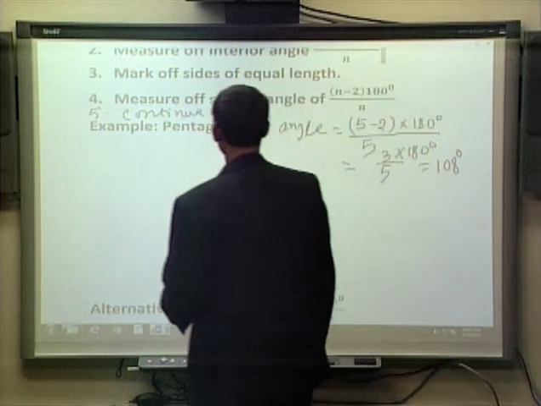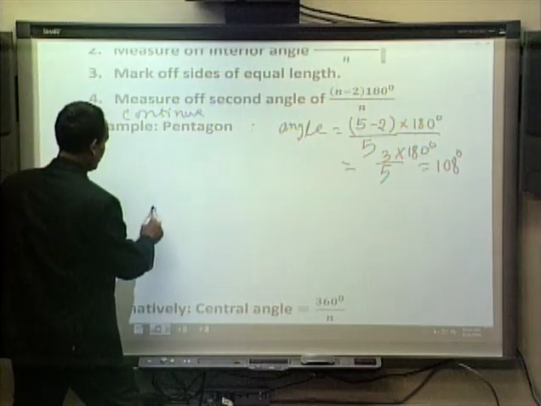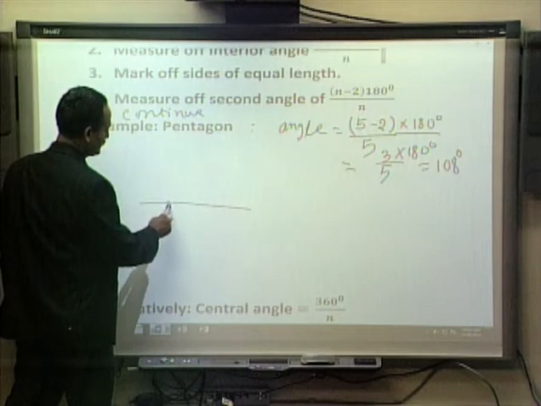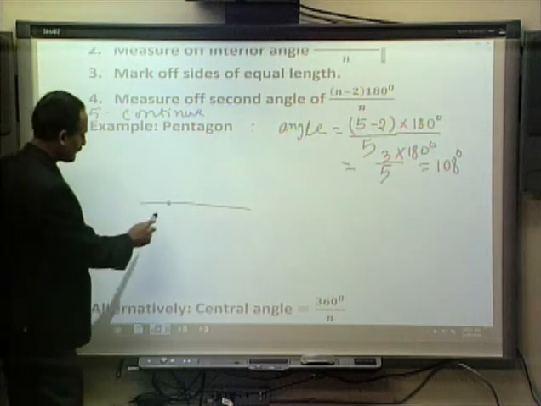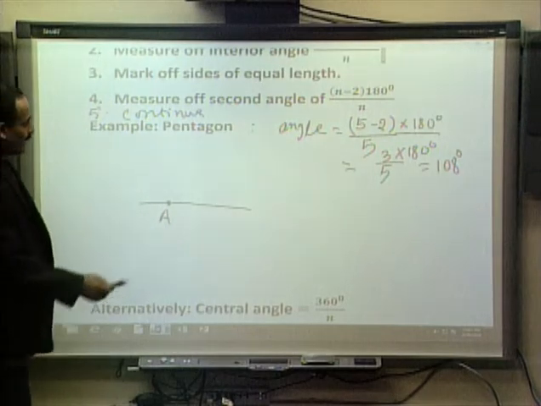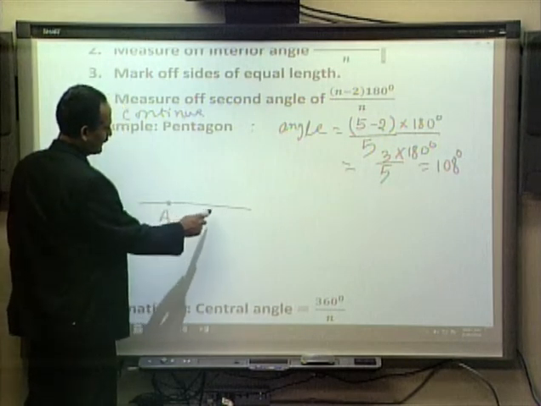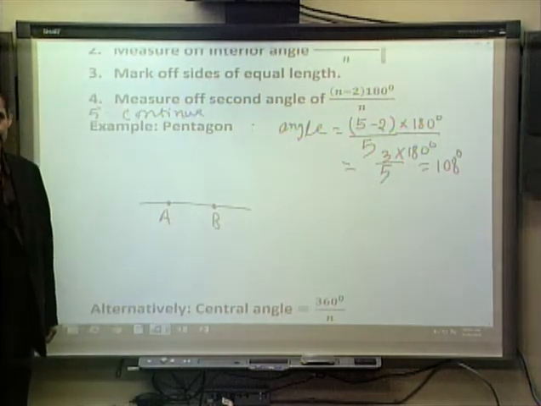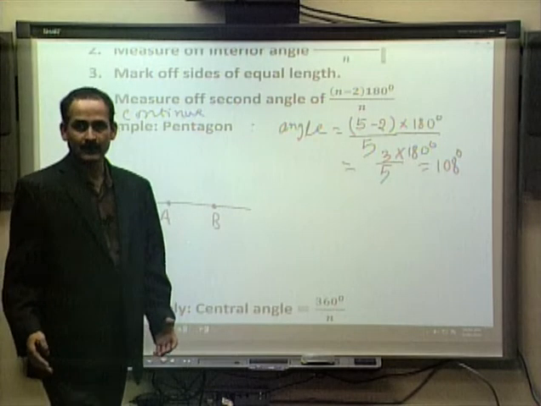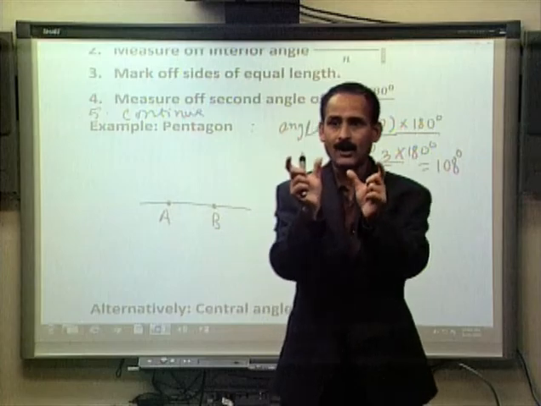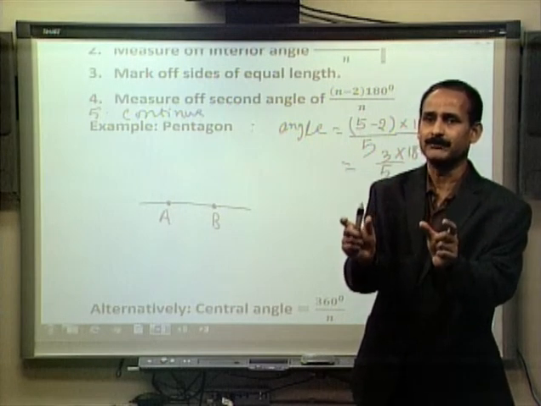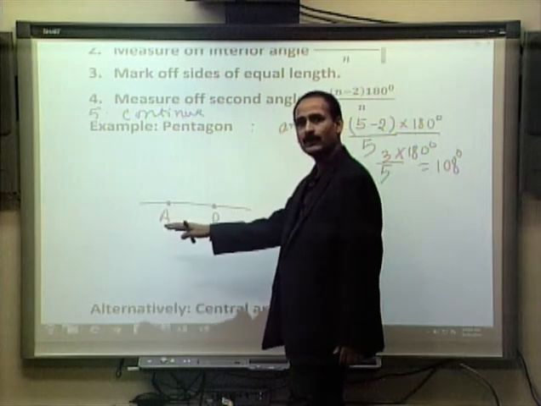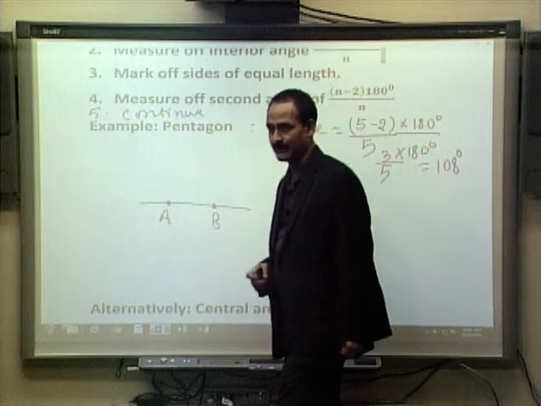So in order to construct a regular pentagon, this is what we will do. We draw a line segment. Let's say this is a vertex. So we select a vertex. Vertex means this is one of the corners. Now from this line segment, let's say we want this much to be the length of the pentagon's side, A to B. Well, when we are constructing, we will be given how big the sides have to be. If it is 2 centimeters, we will make AB 2 centimeters. If it is 5 centimeters, we will use a scale and make AB 5 centimeters.